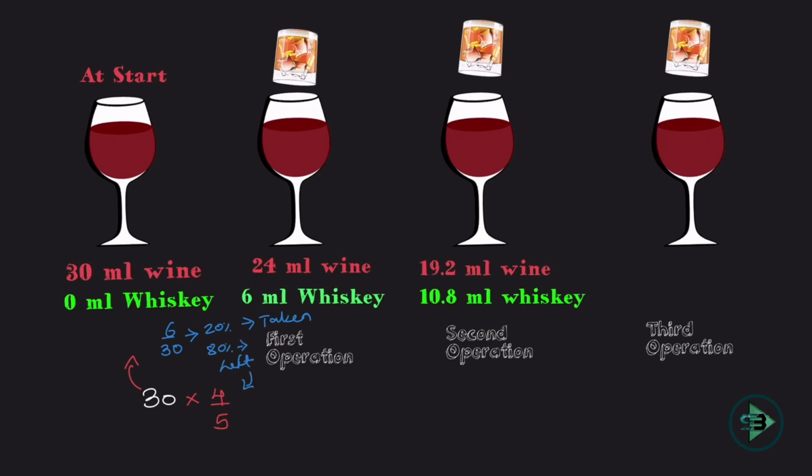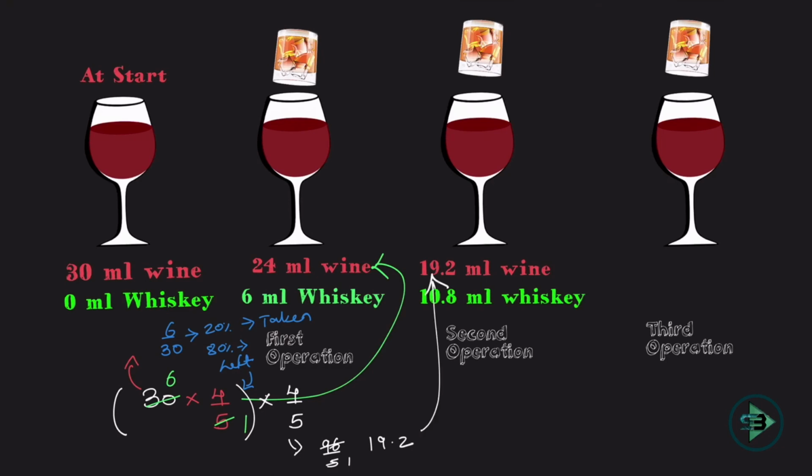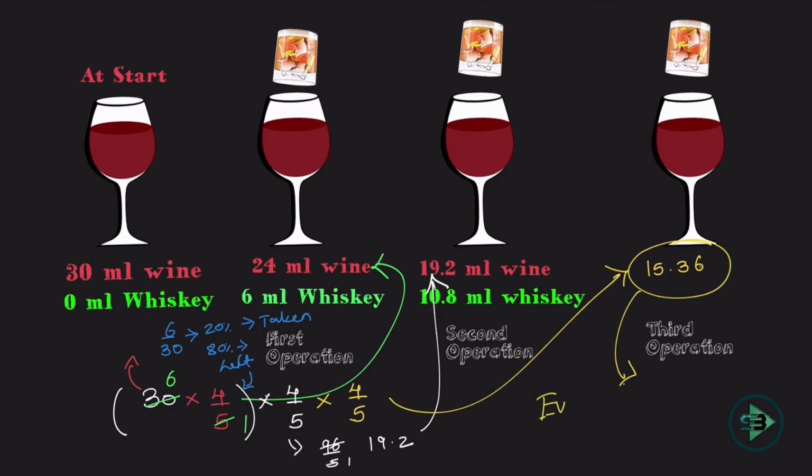So what is 80% of 30? 80% of 30 is nothing but 24. So after the first operation, 80% of 30, 24 ml of wine is left. In the second operation, 80% of the previous will be left. Okay, so what is 80% of the previous 24? 80% is nothing but 19.2. Okay, and that is the wine which will be left after the second operation. Third operation, multiplied by one more 4/5. Okay, what is 80% of 19.2? 15.36, and that's how I'll get the answer to the question.